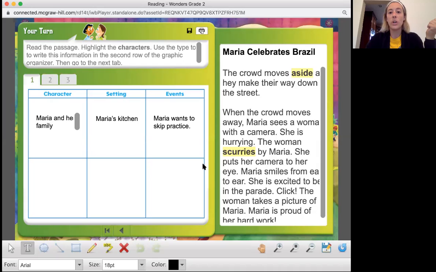Okay, so now we're going to move to another passage and we're going to do this one together. So I want you to have a piece of paper and pencil out. I'm going to skip my page. So I'm going to make my paper look like what's here on the screen. Okay, at the top of the page, I'm going to write character.